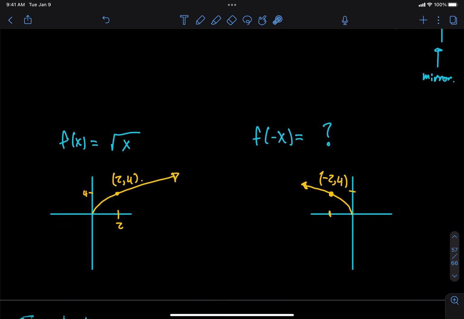So in this case, we had f of x equals the square root of x. If I did f of negative x, what would that look like? Well, if I made the equation, it would be the square root of negative x, right? And the domain of this function is actually the opposite of the domain of the original function, because we need negative x to be positive, which means we need x itself to be negative, so that we can plug it in. All right, so that was reflection about the y-axis.